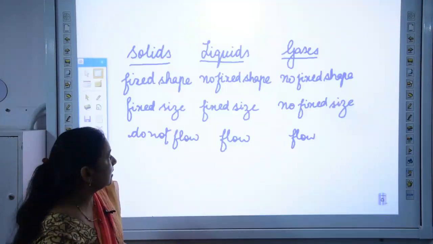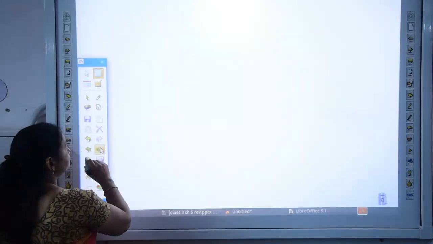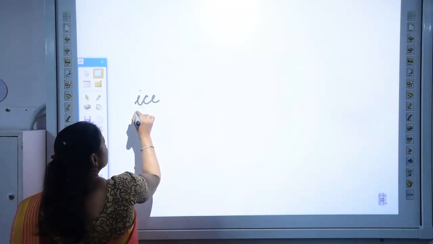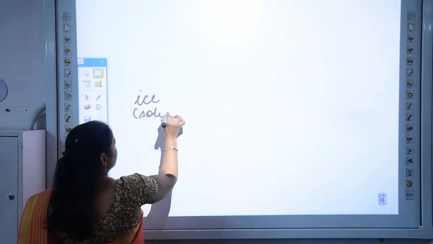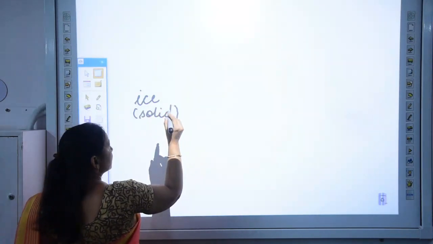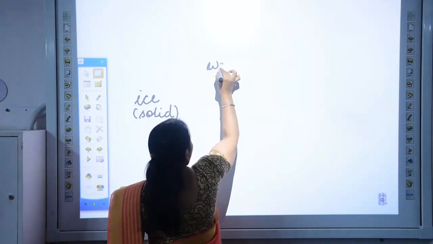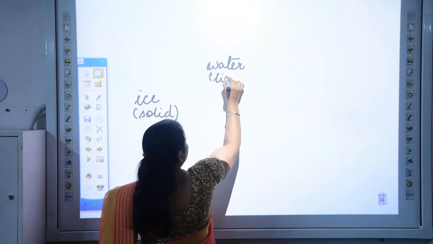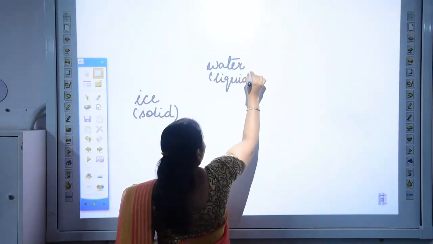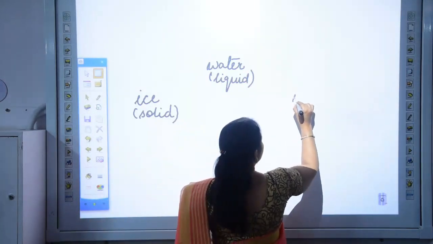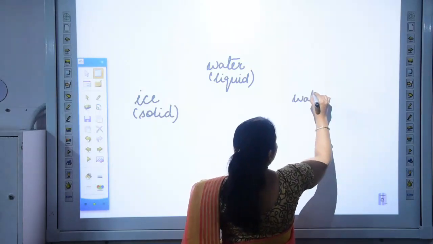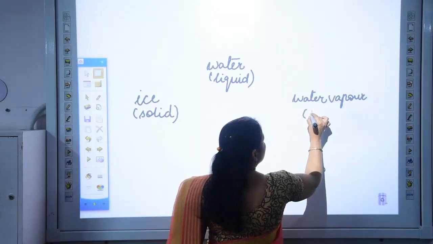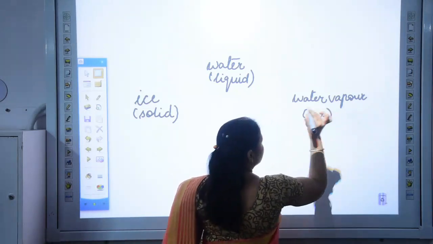Let us take this up. Like we have ice, and this is in the solid state. The second state is water, that is liquid state. And the third one is water vapors, that is in the gaseous state.